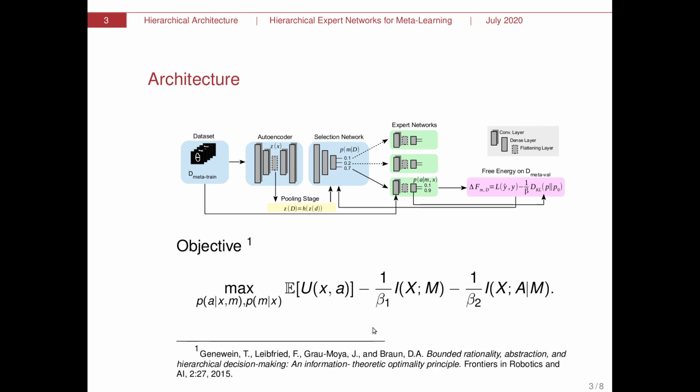So we have this objective here. We're trying to solve a maximum utility problem, expected maximum utility problem, and we have a cost in selecting an expert, and we have a cost, measured as the mutual information, for selecting an action given an expert M and given a specific input. So we have two kinds of information processing costs.